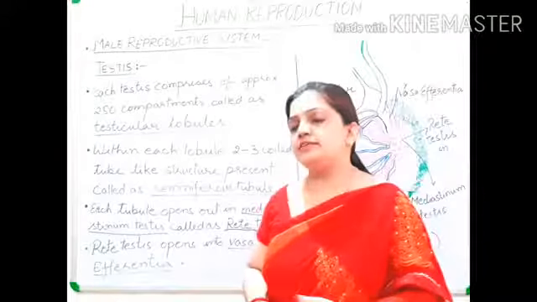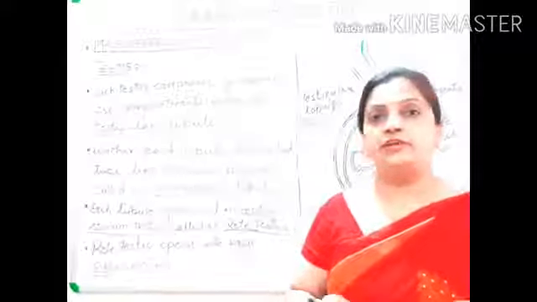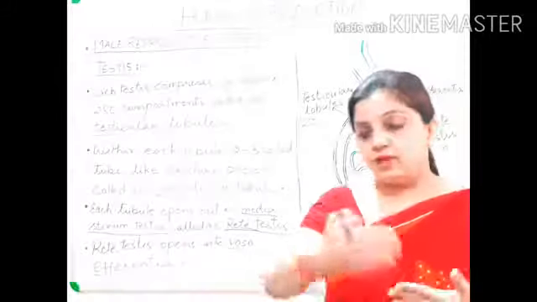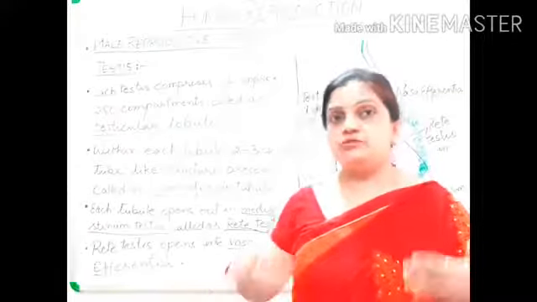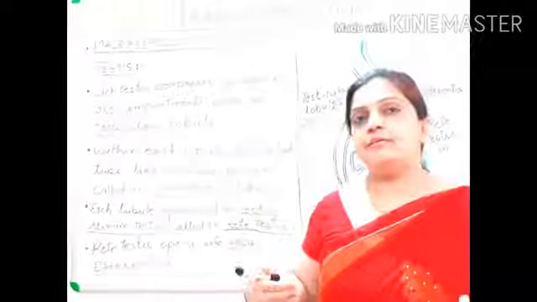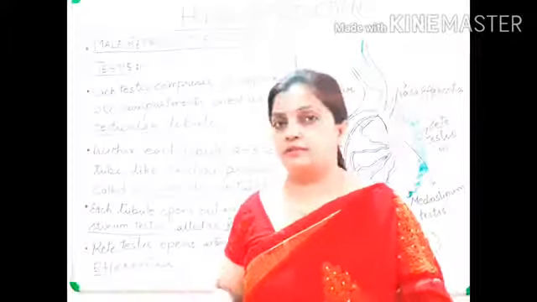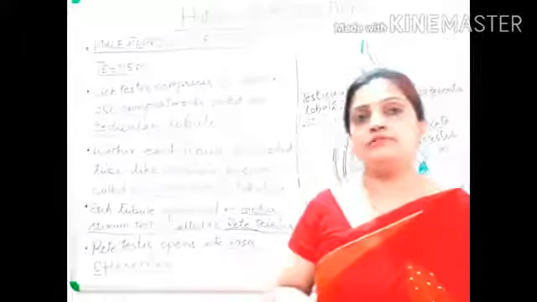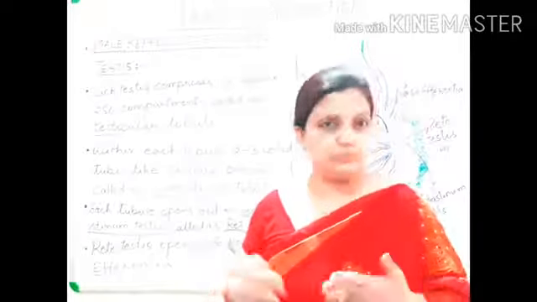Now we have studied just now that your testis is protected by 3 coverings, 3 walls. Now we are moving inside those walls. So the testis is made up of approximately 250 small compartments, and these small compartments are called testicular lobules.